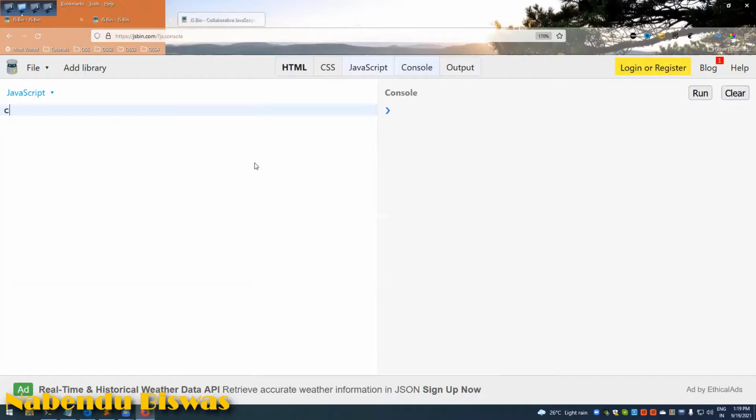We'll learn about some string methods, which is const str equal to hello JavaScript, and console.log str.length. So these are some of the string methods, and you can learn about all the string methods through the MDN.